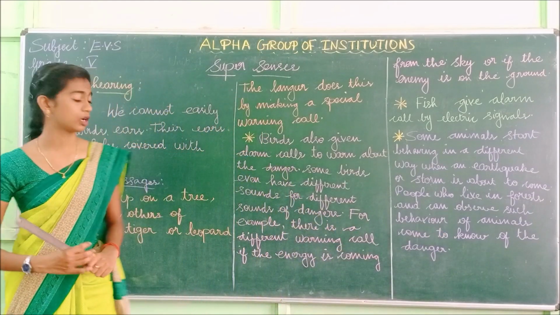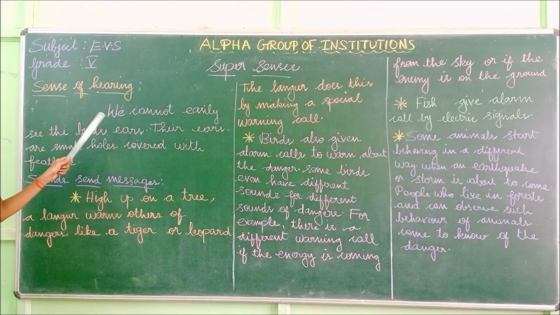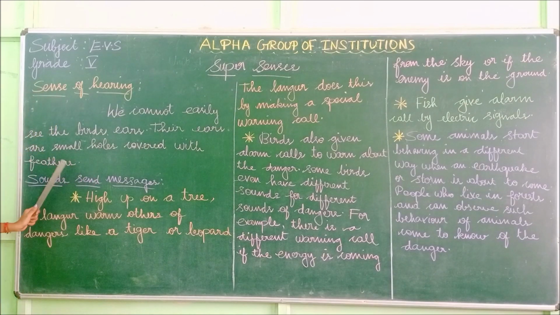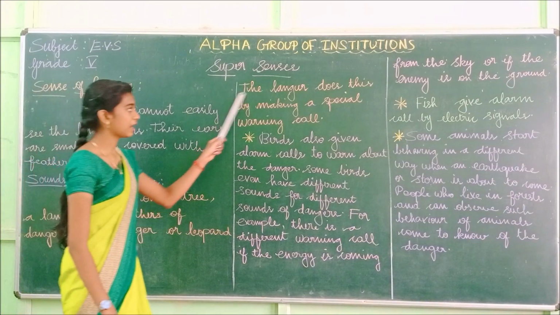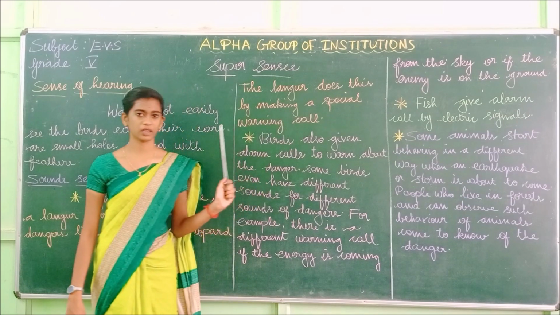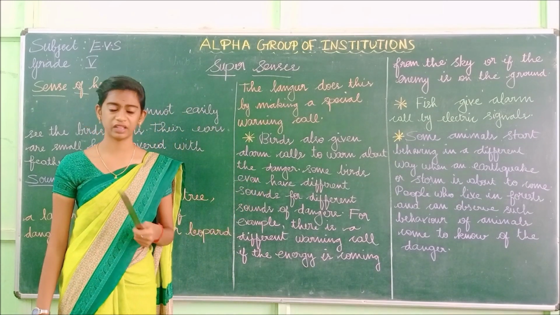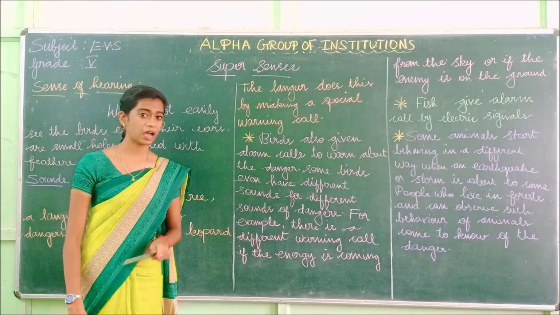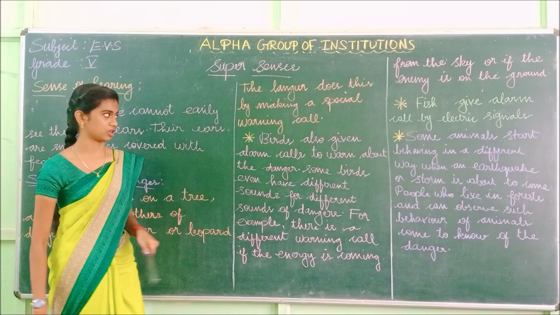Okay, have you understood, students, the sense of hearing? We cannot easily see the bird's ears because the ears are small holes that are covered with feathers. And the next one we have seen is sounds that send messages. High upon a tree, the langur warns others of dangers like a tiger or leopard. The langur does this by making a special warning call. So what happens if the langur sees animals like the tiger or the leopard? It gives an alarm call for us that we are in danger.